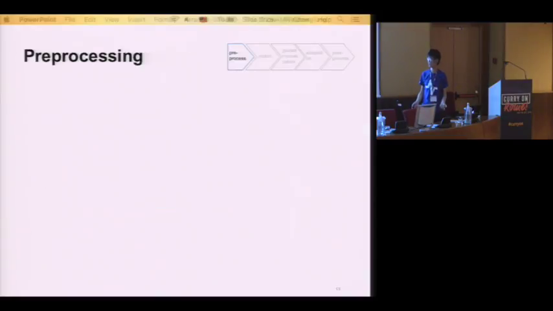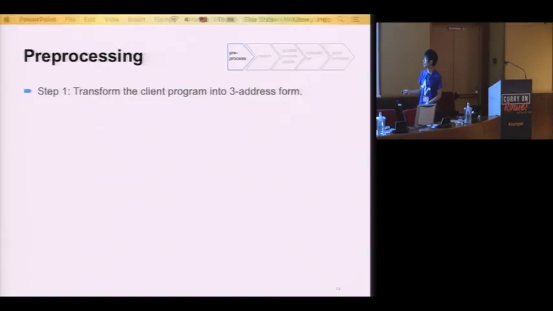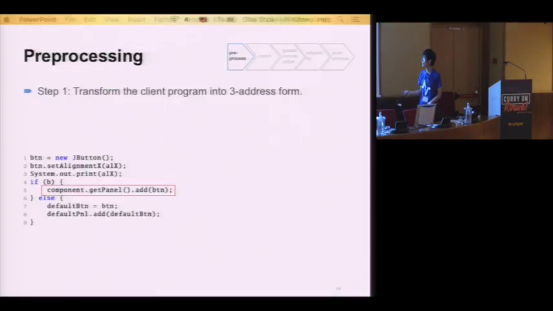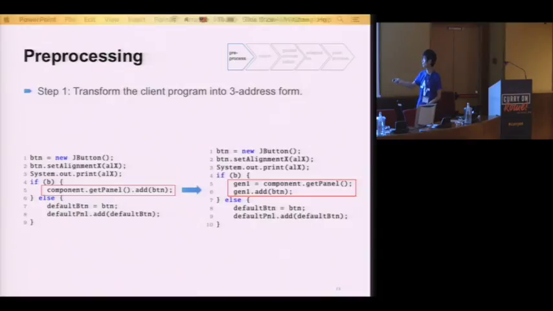Well, the first part is pre-processing. Pre-processing is to transform the client program into a 3-address form so that we can match against the rules, because all the rules are specified in a primitive format. For example, here in the old client program, what I highlight is a sequence of invocations. We want to transform it into a 3-address style. What we do is to generate a new name, gen1, to split it into 2 method calls.